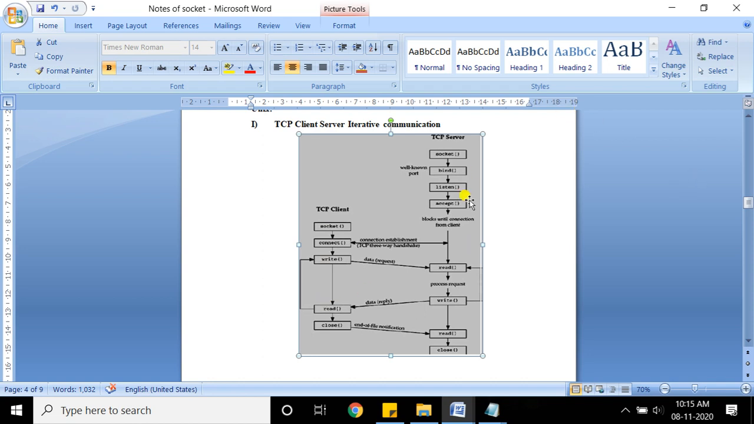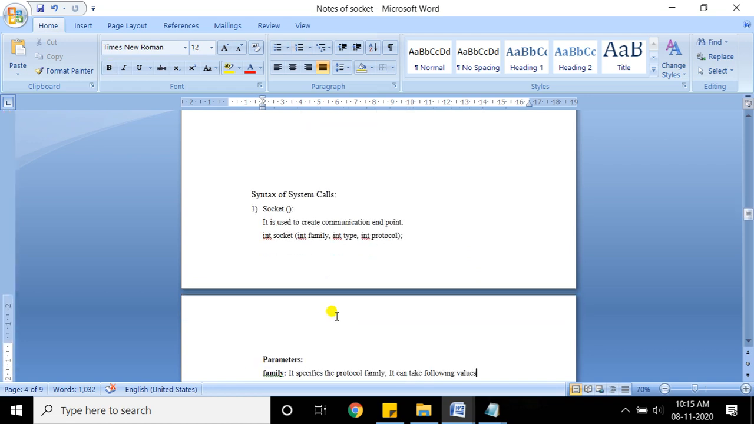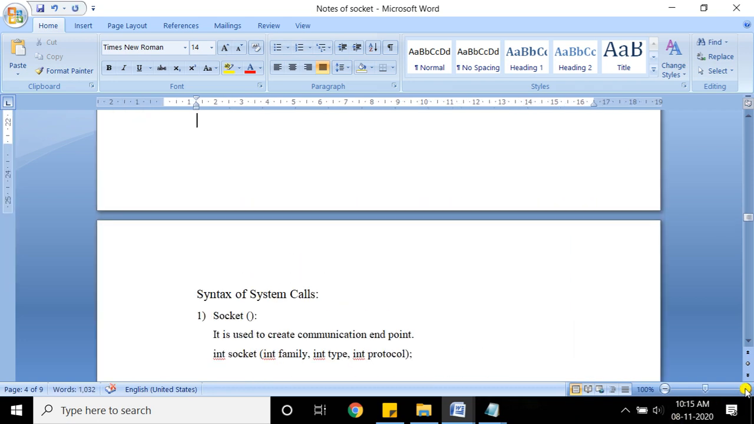Okay, so hope you remember this. This is a very important diagram. I'll repeat again. The TCP server side system calls are socket, bind, listen, accept, read and write. And the client side system calls are socket, connect, write and read. Let's discuss the system calls one by one. Let me go down a little bit. I'll shortly show you the syntax and the demo program.